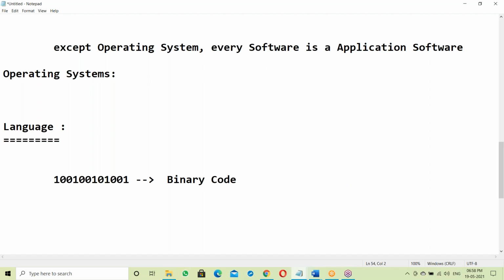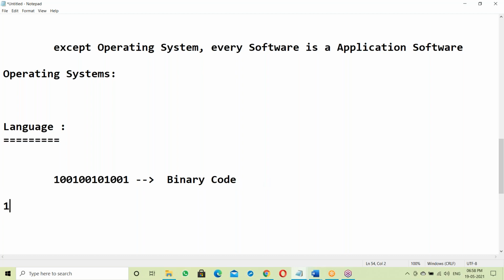We understand English-like languages: Java, C, C++ are all like English language. They are called user languages, user understandable. Next, binary code is the computer understandable language, called low level language.